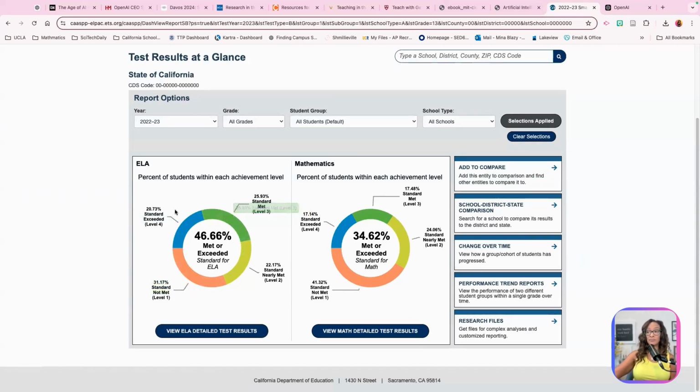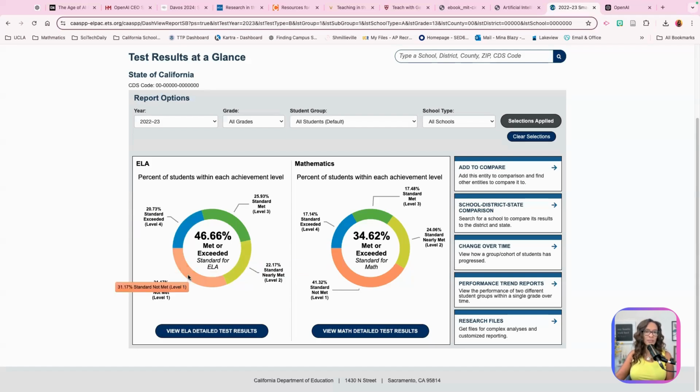You can also, this is in ELA and Math, and it gives you these 4 areas. Level 4 is where we want them to be by the time they're in 11th grade, because that means that they are one criteria of being ready to go to college or ready to enter the workforce. And then level 3 is they've met the standards. However, they may need a little bit more work to become really proficient in it. And then you'll notice that in the middle here, level 3 and level 4 is added. And then we have level 2, meaning they're getting there. And then level 1, they haven't met it.